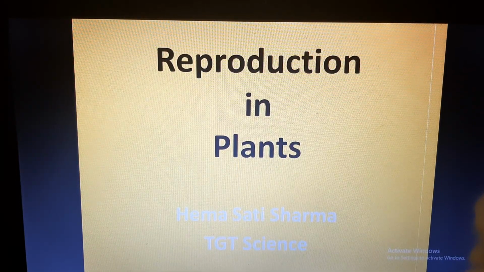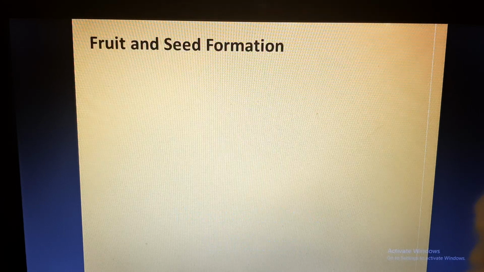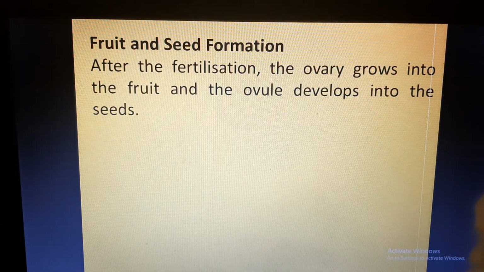We are discussing the chapter Reproduction in Plants for class 7. In our previous lecture we had discussed how sexual reproduction in plants takes place. So after fertilization, what will happen? The fruit and the flower will shed all its leaf.